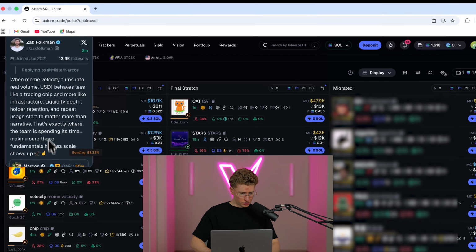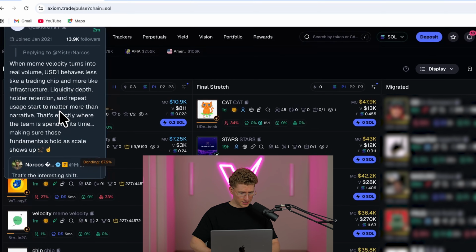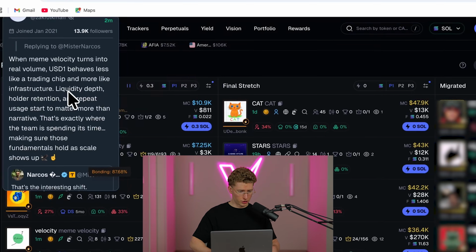When meme velocity turns into real volume, USD1 behaves less like a trading chip and more like infrastructure. Liquidity depth holder.